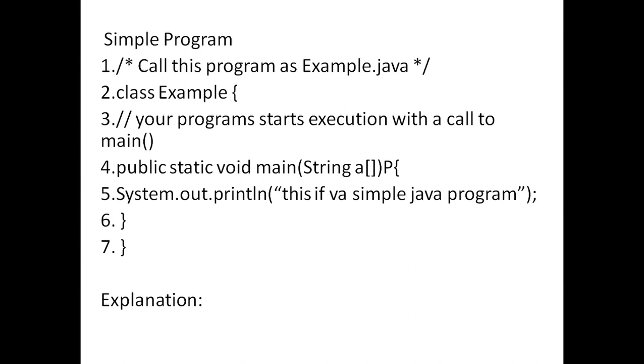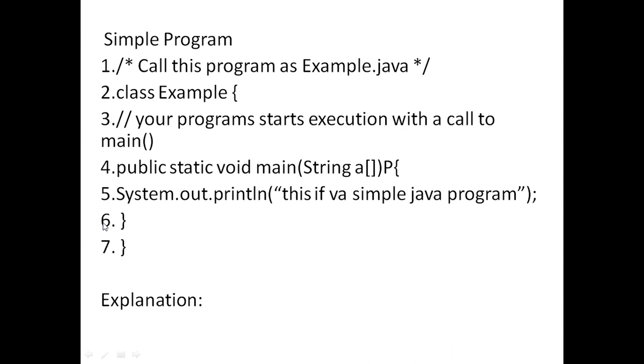Coming to out, this out is used to display on the standard output, and println is a method. It ends with a semicolon, which is the end of the statement in Java. This println method is used to print something on the standard output stream, so it prints this sentence on the standard output stream.